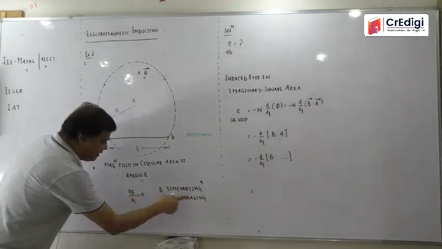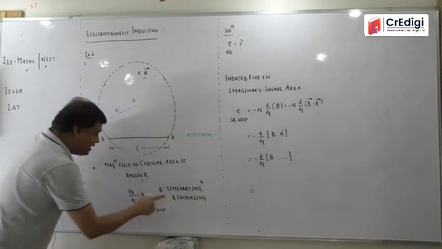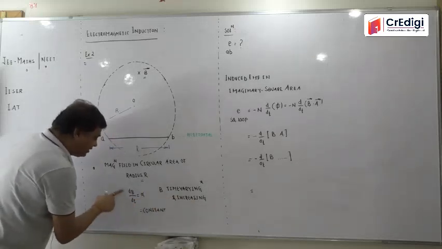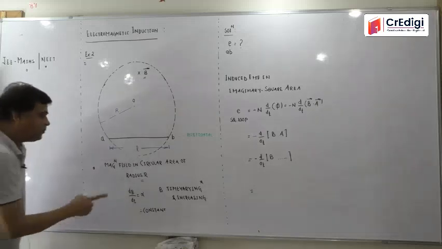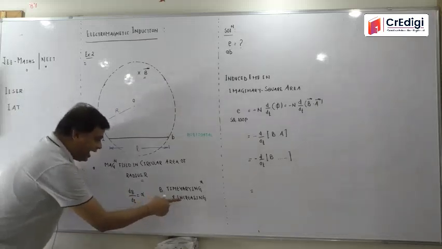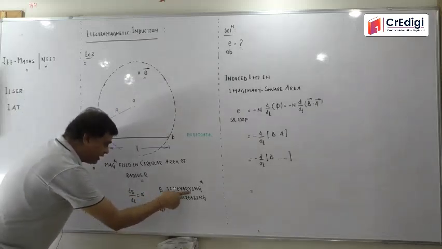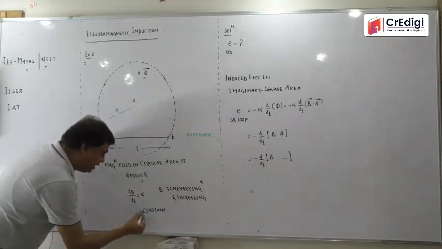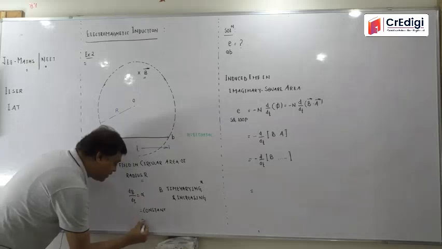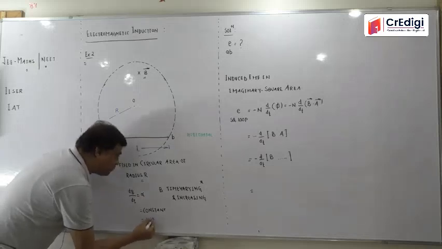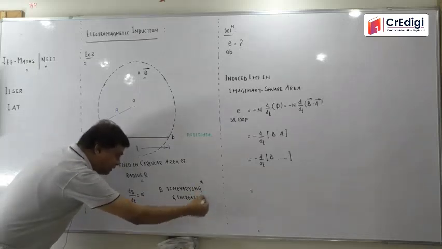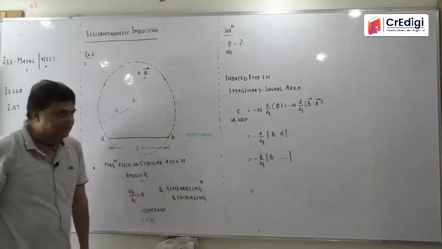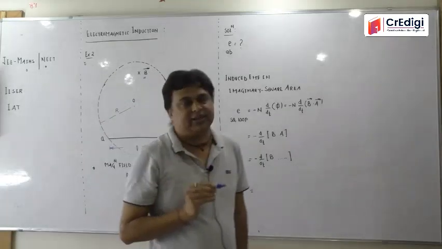The magnetic field is time varying, it is increasing. The rate of change of magnetic field with respect to time is alpha, and this alpha is a constant. Because the magnetic field is increasing, dB by dt, the rate of change of magnetic field, will be constant, but it will be positive. If it were a decreasing magnetic field, then alpha would have a negative value. Now listen to the question.